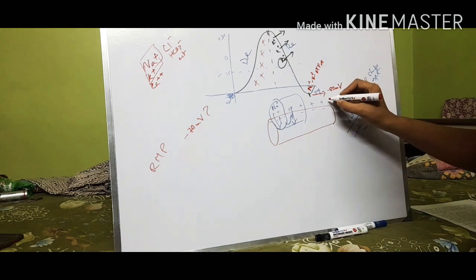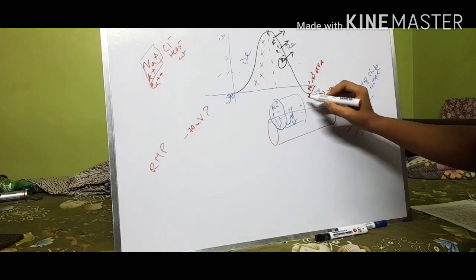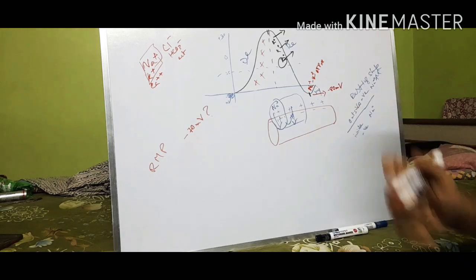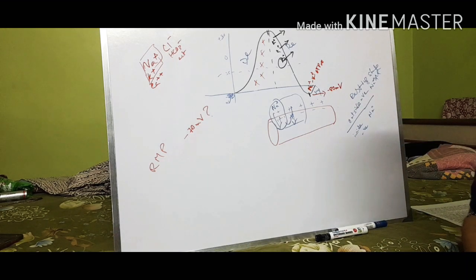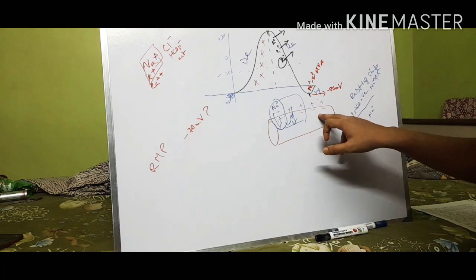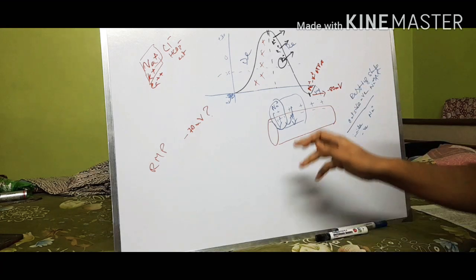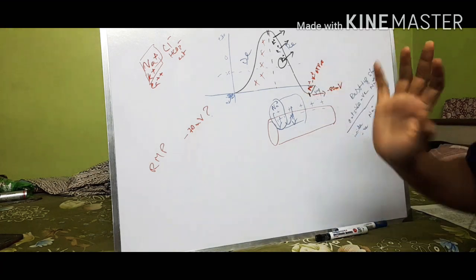The sodium concentration outside is greater compared to inside. So basically the inside of the cell is less positively charged than the outside. Thus it is said that the inside of the cell is more negative than the outside.